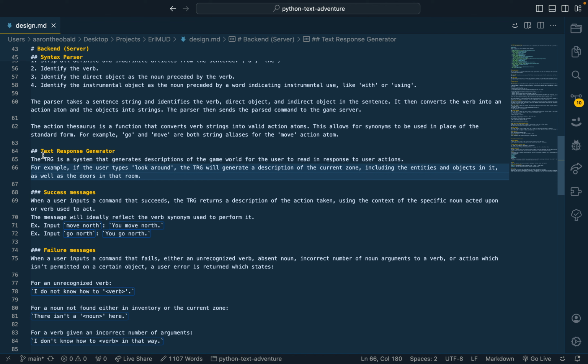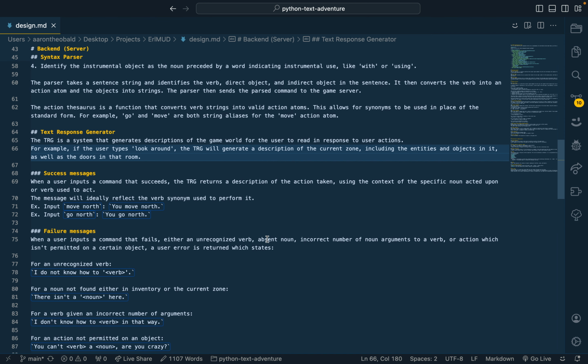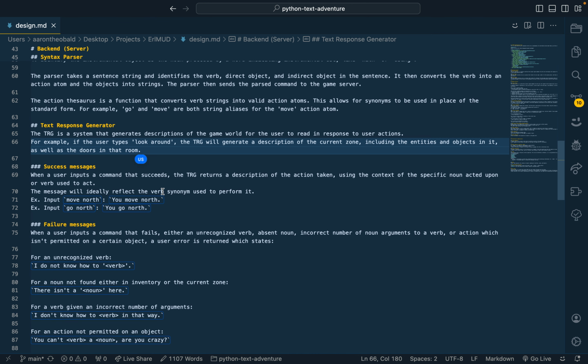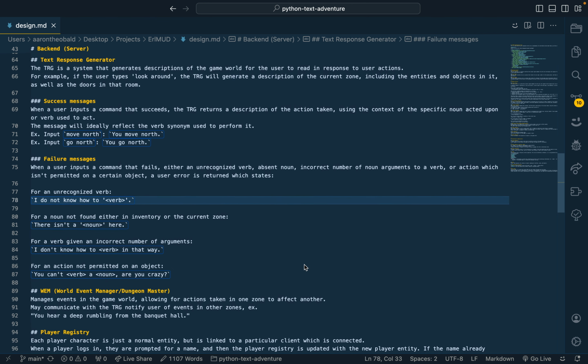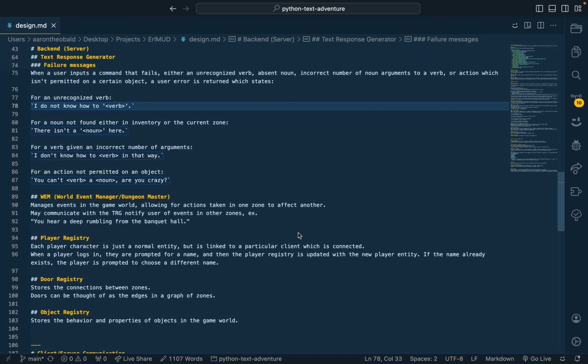The text response generator will generate a description of the current zone, including the room description, all the items that are currently in it, and whatever entities might be in there. It gives success and failure messages back, depending on whether it actually works. For instance, if you try to move north and you can't, it doesn't work. Failure messages also cover when you try to execute a verb that doesn't exist, which is not valid.